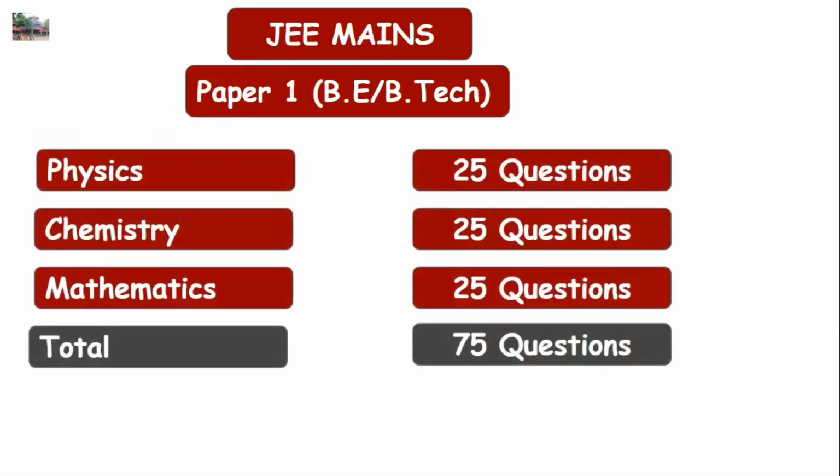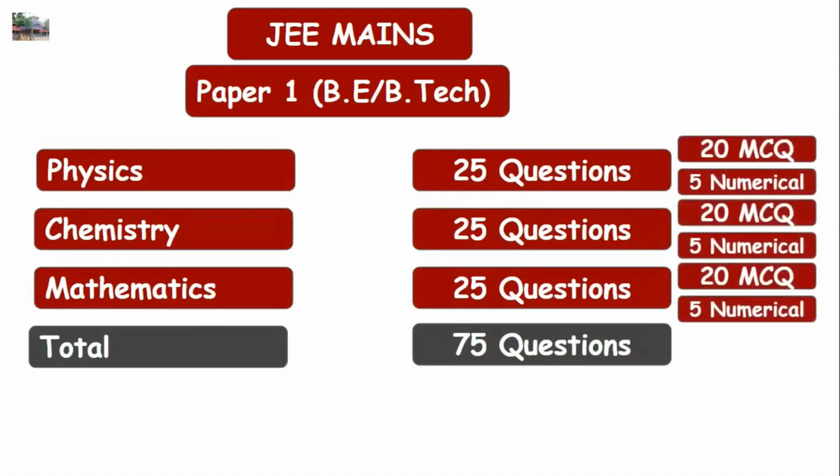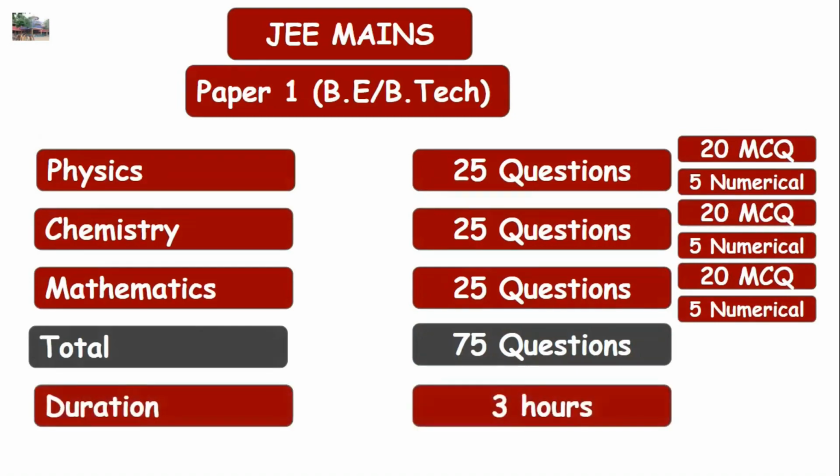The question paper comprises 75 questions, with 25 questions from physics, 25 from chemistry, and 25 from mathematics. If we break down the 25 questions from each subject, it consists of 20 multiple choice questions and 5 numerical answer questions. Duration of the exam is 3 hours.